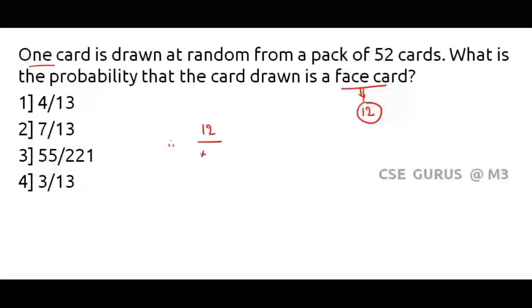12 divided by 52. Total number of cards is 52. Number of face cards is 12. That equals 4 3s are 12, 4 13s are 52, so 3 divided by 13. Option 4. Let's move on to the next one.